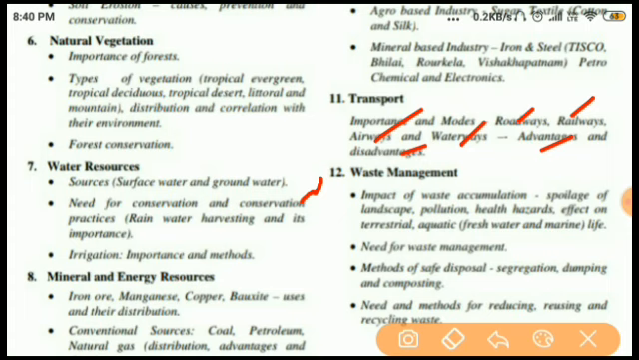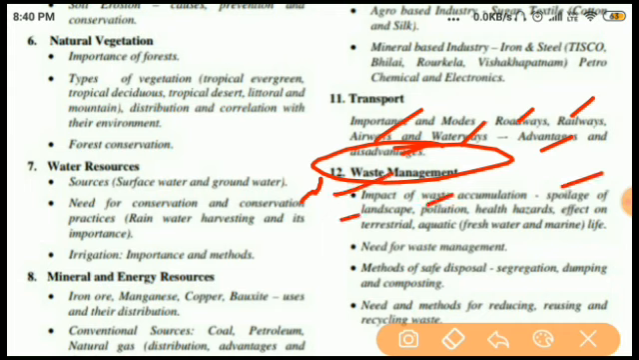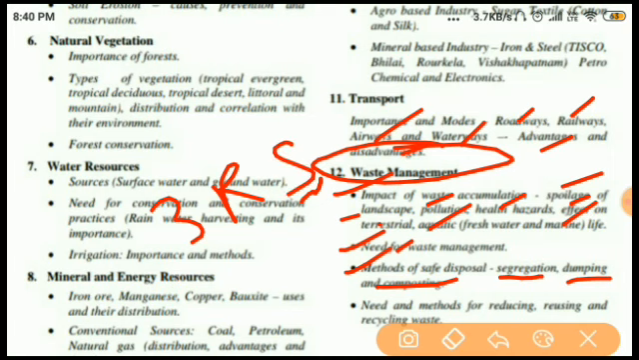Now the last one, it is waste management. In this, impact of waste accumulation, spoilage of the landscape, pollution, health hazards, effect on terrestrial, aquatic, freshwater and marine life, need of waste management, methods of safe disposal like segregation, dumping, and composting, and need and methods for reducing, reusing, and recycling. It is also called the 3Rs. It means reducing, reusing, and recycling.